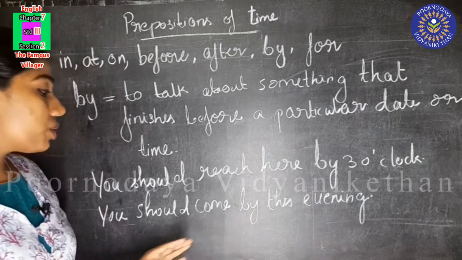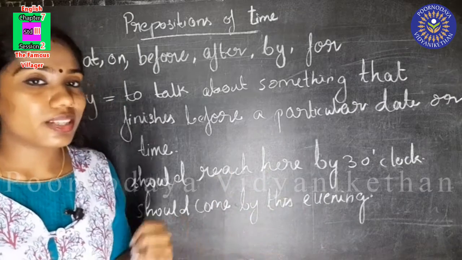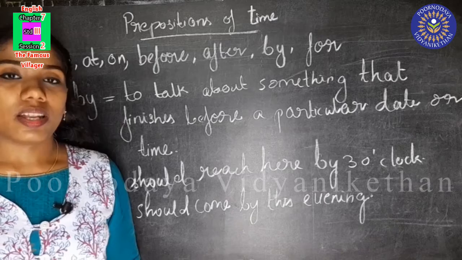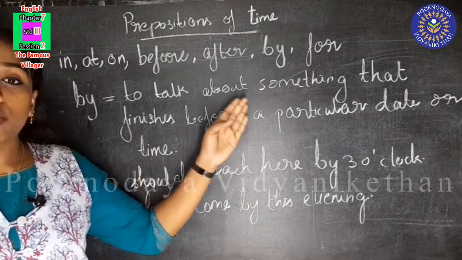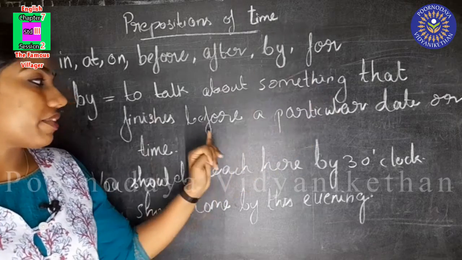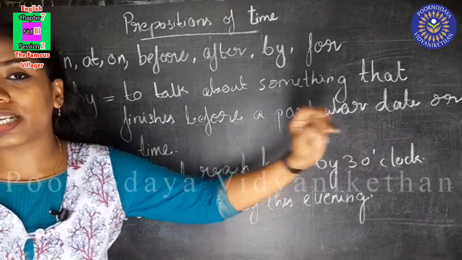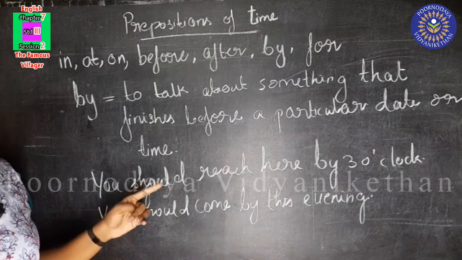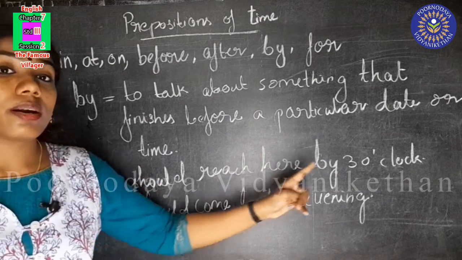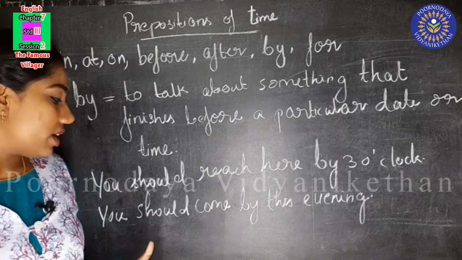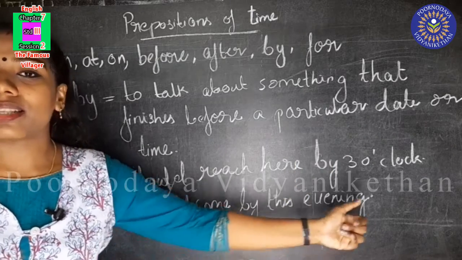That means you should come before the evening. Now, I'll read this once again. By is used to talk about something that finishes before a particular date or time. We have two examples here. You should reach here by 3 o'clock. You should come by this evening.